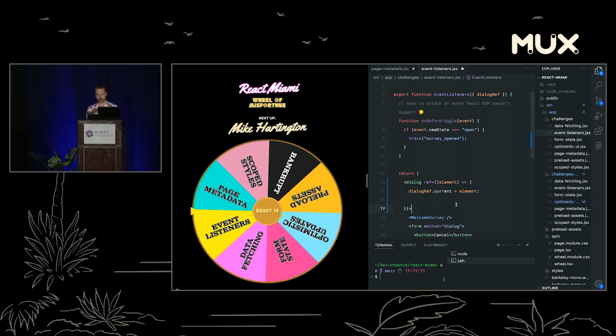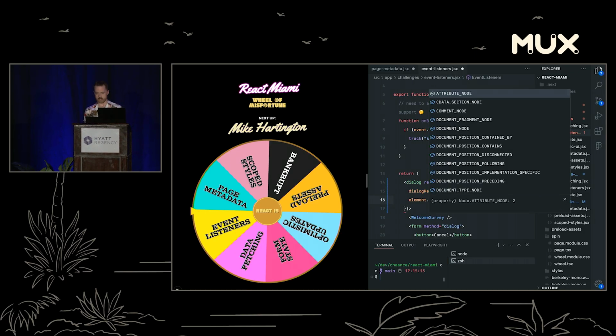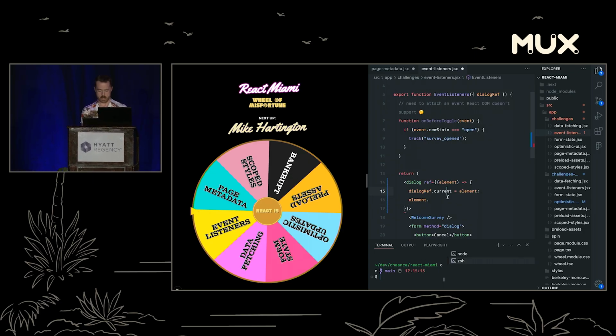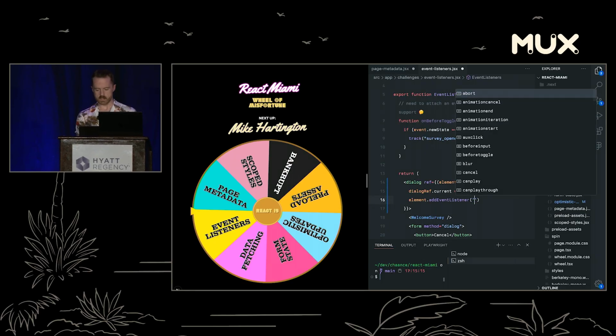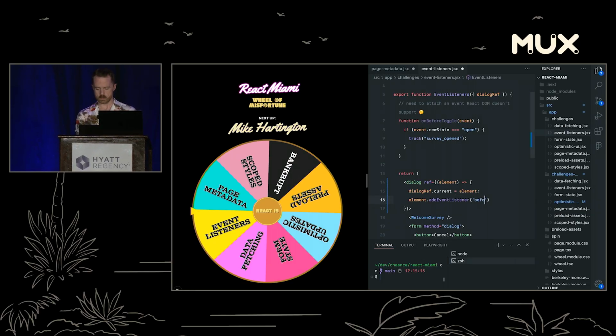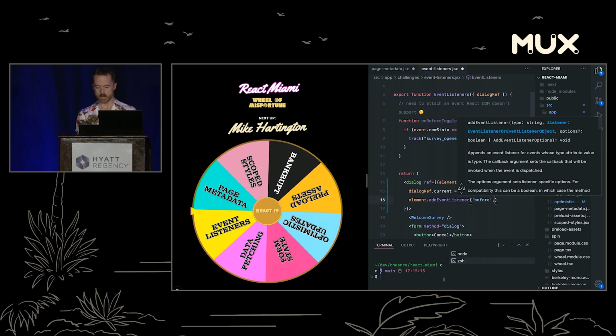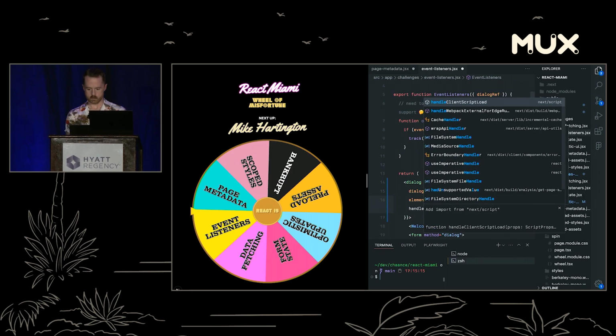And you might be thinking, well, this was a thing in React 18 and React 17 and maybe 16, I don't know, it's been forever. You could have theoretically done this before, but the reason you wouldn't normally do it this way is you can't really clean up at this point. You can't do that in a ref. So we're going to say beforetoggle, and handle before toggle.